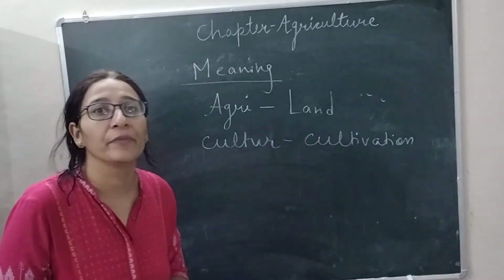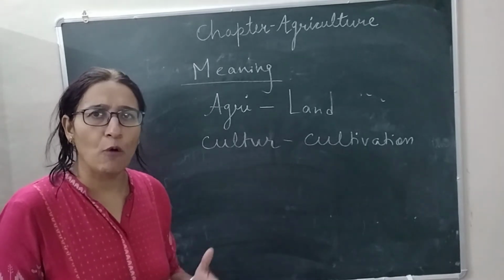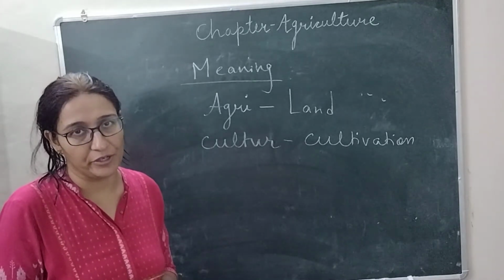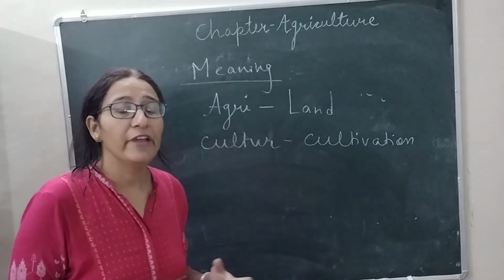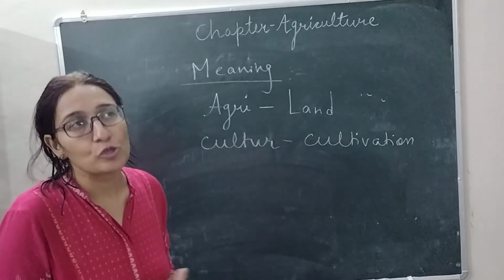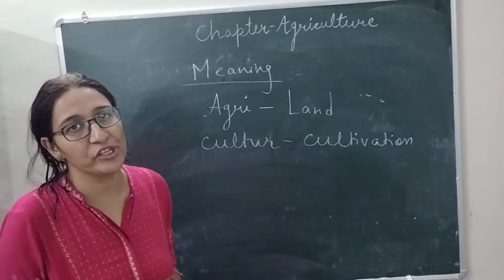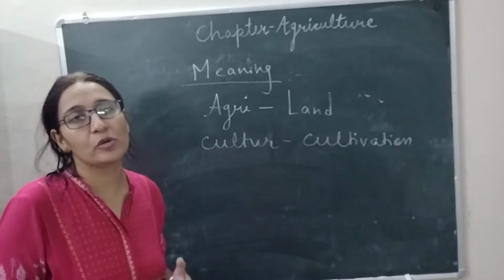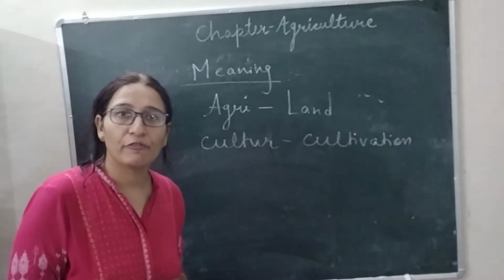Farming, we can say. Another thing we have to discuss is that nowadays some other activities are also involved in agriculture: animal husbandry, pisciculture, etc. We have to learn one more thing, that India is an agriculture based country. Most of the people live in rural areas and their primary occupation is agriculture. India's economy is also dependent on agriculture, and most of the economy comes from the agricultural sector.